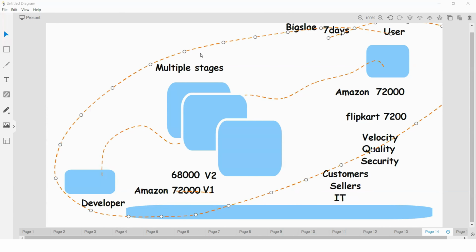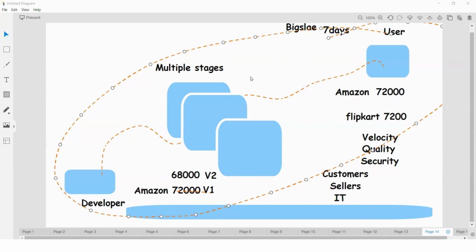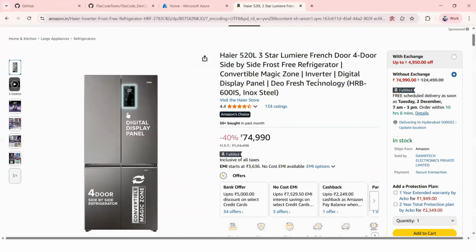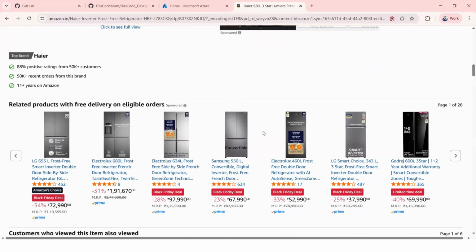So these are all things we are going to observe. Once we understand basic scenarios, then later we'll try to observe more. Nowadays we are seeing so many AI related solutions coming, right? So as a cloud engineer, as a DevSecOps engineer, how are you going to relate these scenarios? For example, this is the product Amazon. Whenever you try to open Amazon, they give some recommendations, right? These are recommended products, right?